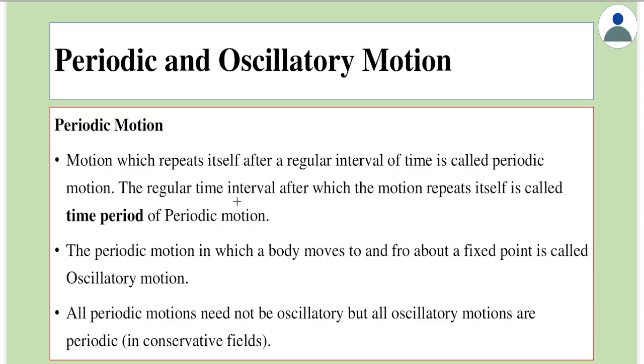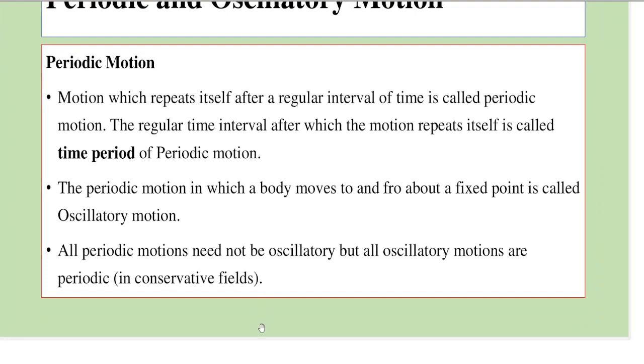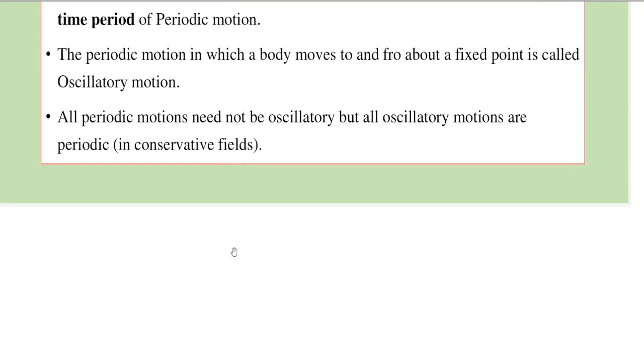Hello everyone. There are many kinds of motions around us, like the motion of the earth around the sun, the motion of the moon around the earth, or the rotation of the earth on its axis, or formation of clouds and rainfall. There are many such motions around us. These motions can be categorized into two types